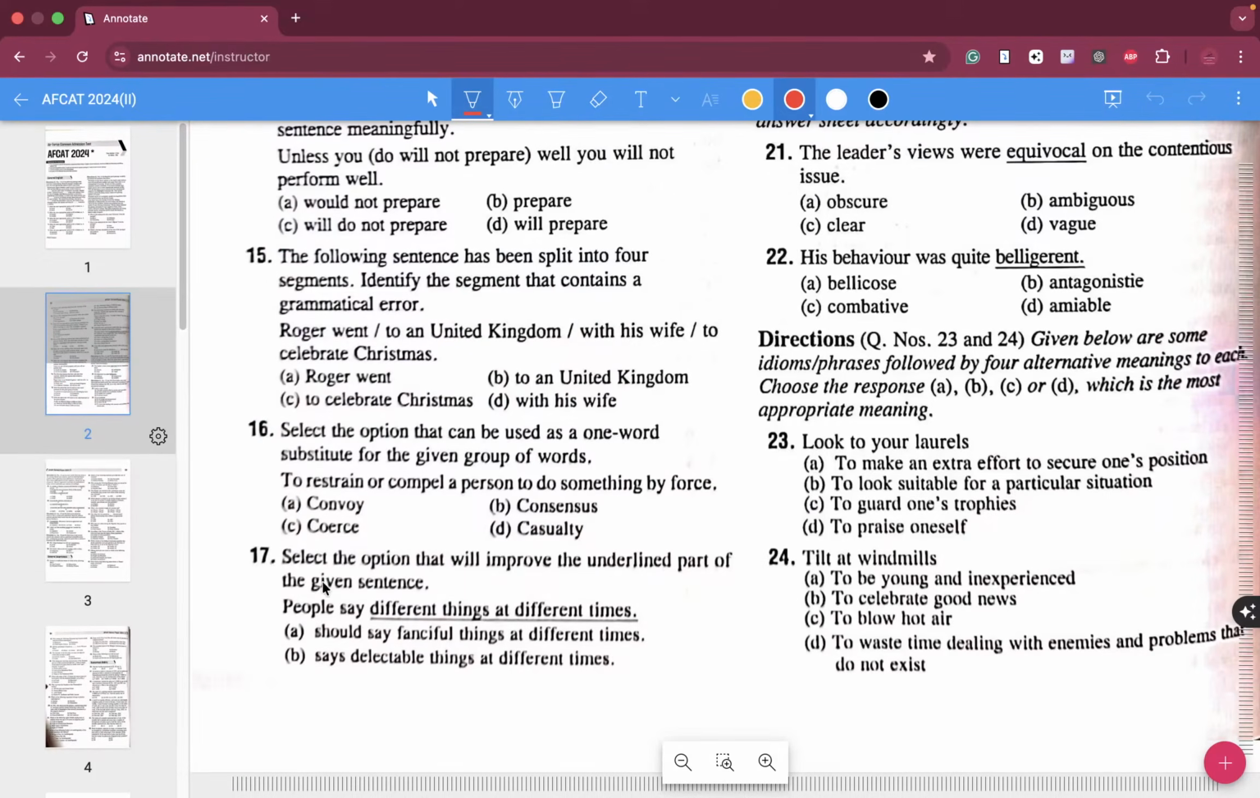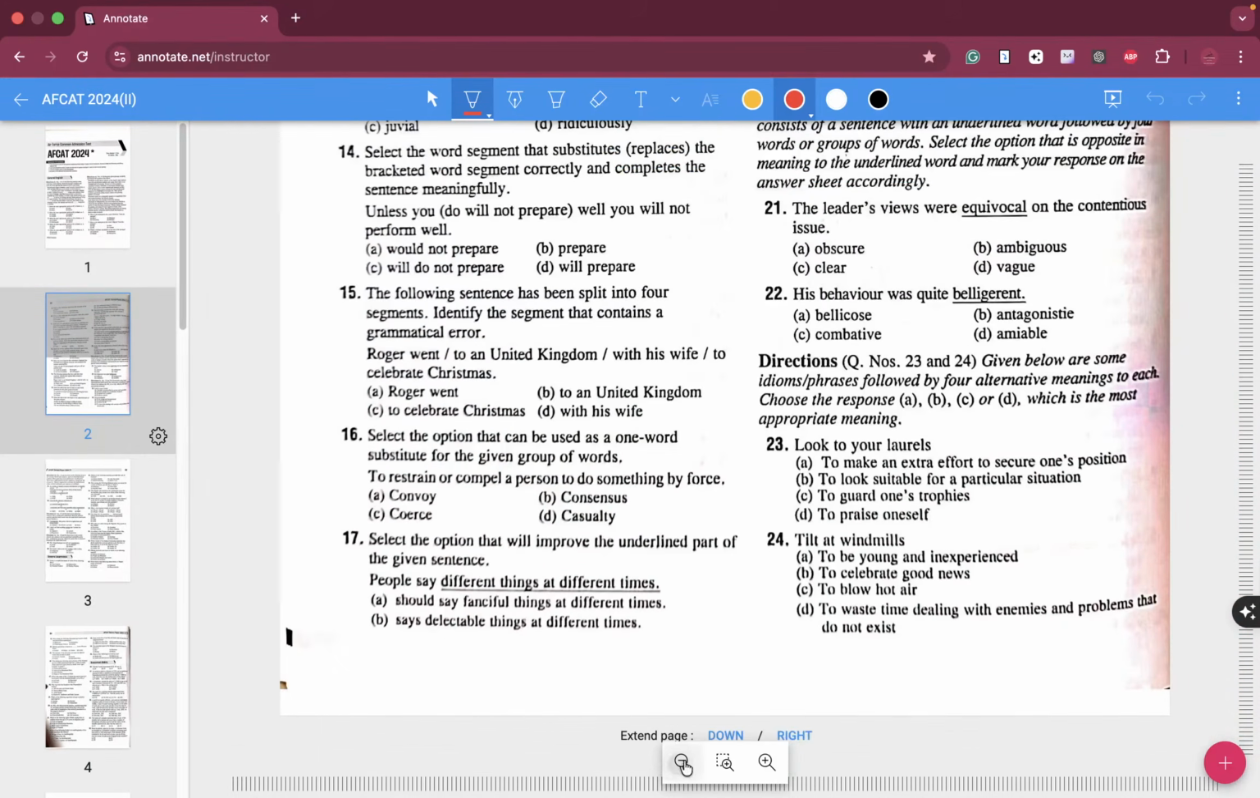Question number 17, select the option that will improve the underlined part of the given sentence. People say different things at different times. How can you improve that?